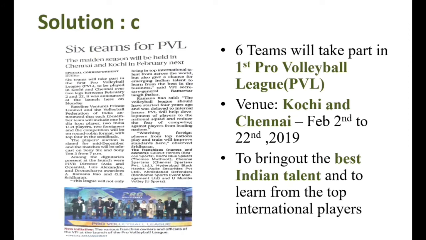The first pro volleyball league will be starting in India next year. 6 teams will take part in this first pro volleyball league. The venue will be in Kochi and Chennai. This event will take place from February 2nd to February 22nd, 2019, to bring out the best Indian talent and to learn from the top international players. Earlier we had IPL for cricket, Pro Kabaddi League and Indian Badminton League, and now the Pro Volleyball League will begin.